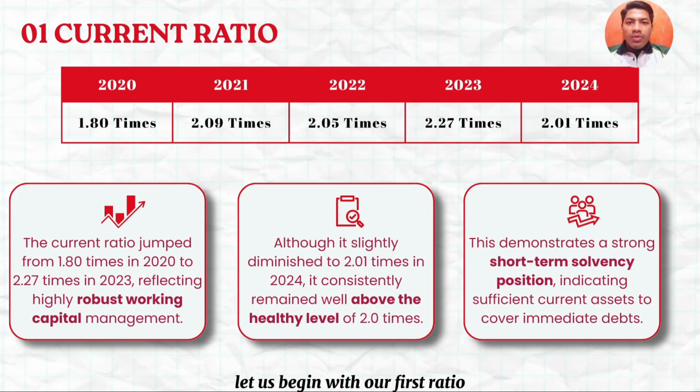Let us begin with our first ratio, the current ratio, which compares our total current assets directly against our current liabilities. As you can see from the trend, our current ratio jumped from 1.8 times in 2020 to a peak of 2.27 times in 2023 before slightly diminishing to 2.01 times in 2024.